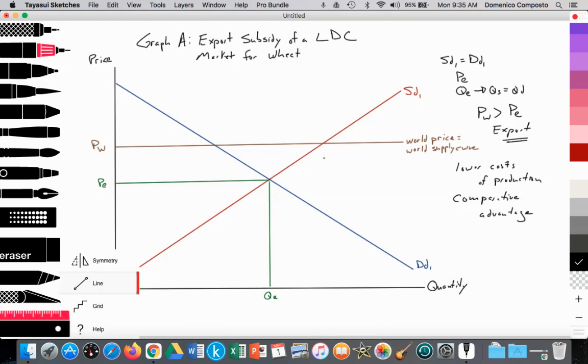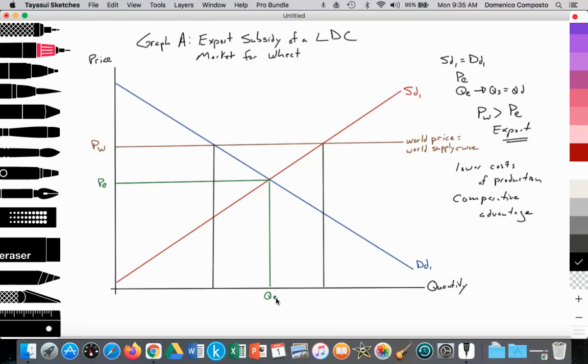Okay, so that allows the firm to increase their output from QE to this point. So we're going to go ahead and label that. I'm going to number that Q3, as you'll see in a moment, and this will be Q2. So the quantity supplied increased from QE to Q3, and the quantity demanded falls because of the higher price to Q2.